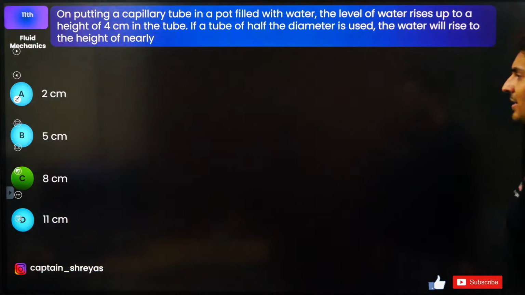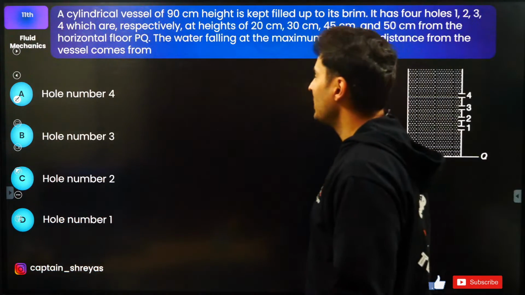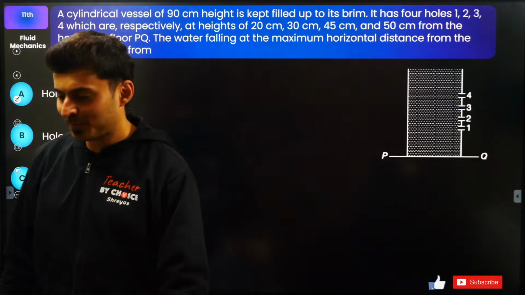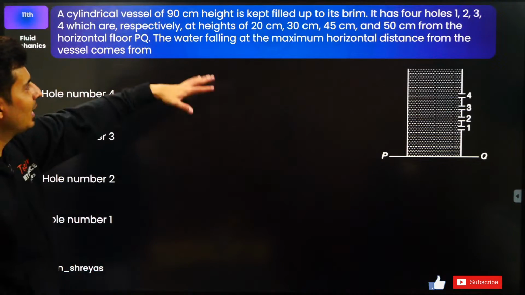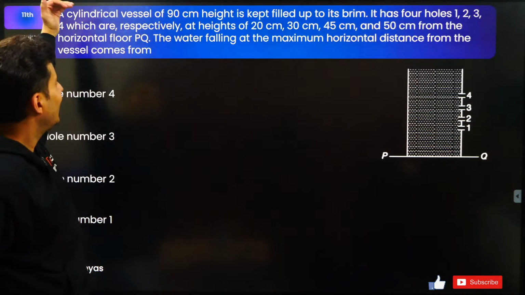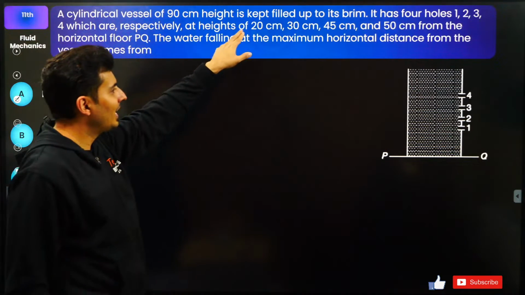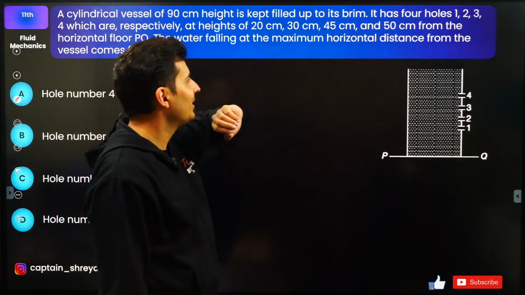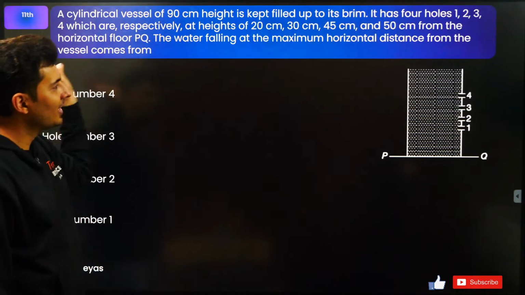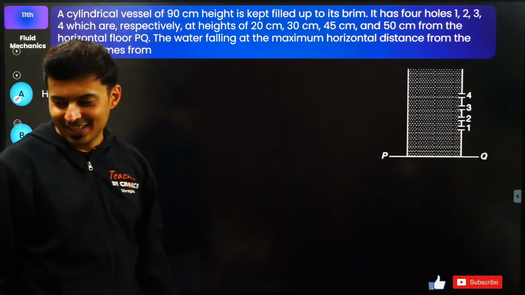Okay, let's move on to the next thing, and that is basically a vessel. There are multiple holes, and the vessel has liquid up to 90 centimeters height. The holes are made at 20, 30, 45 and 50. Where do you think the maximum range will occur? Come on.